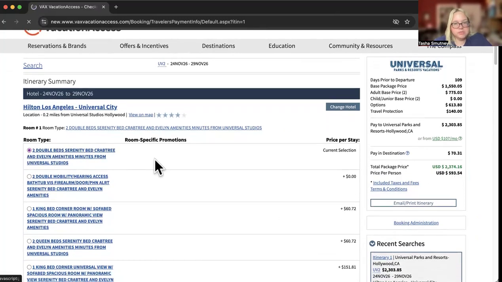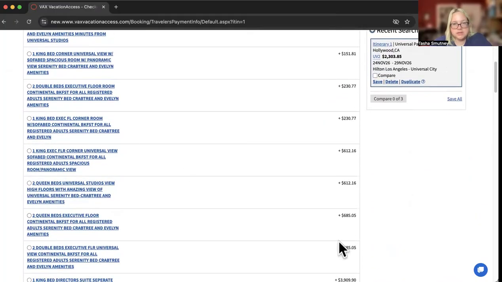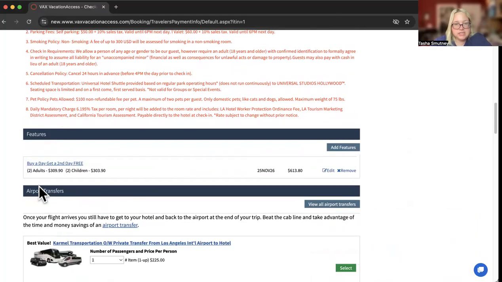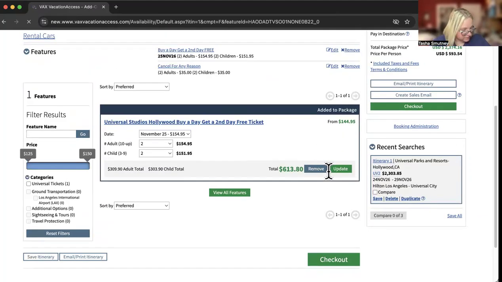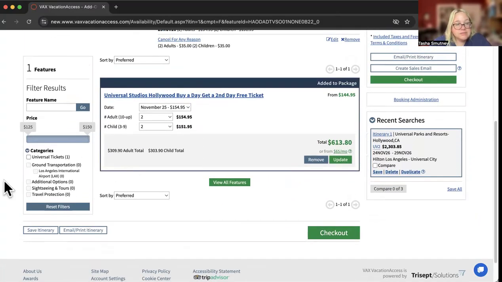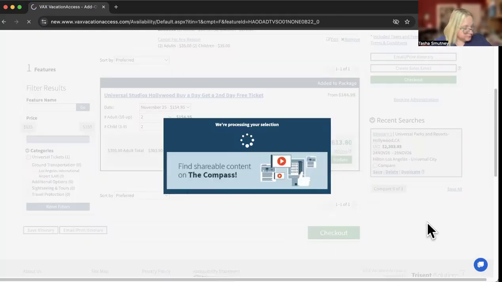It's going to, again, show me my different options for rooms, plus or minus if I change it, any advisories, any tickets. If you want to edit this, change the type of ticket, you can do that by clicking edit or add features to see them all. Okay. Really, right now, this is the only kind of ticket they're selling. Again, much smaller location, so much less options.